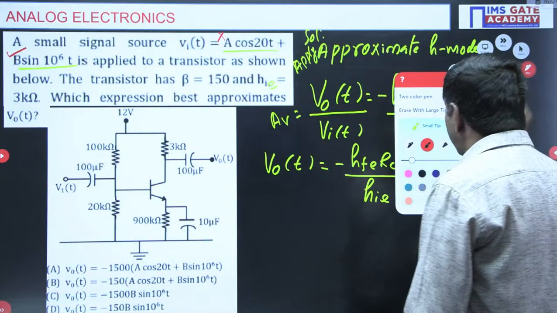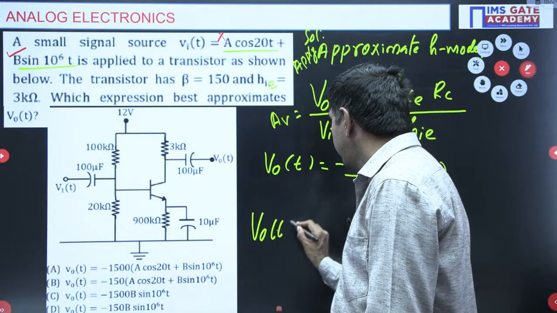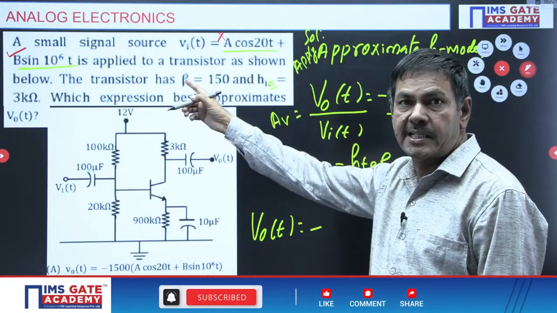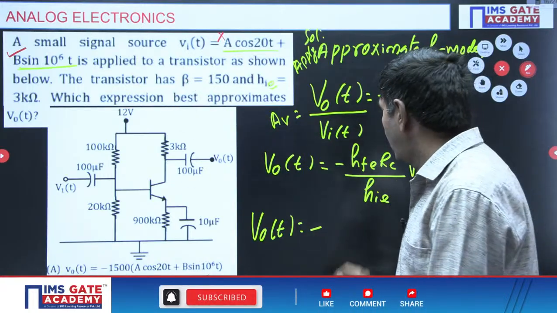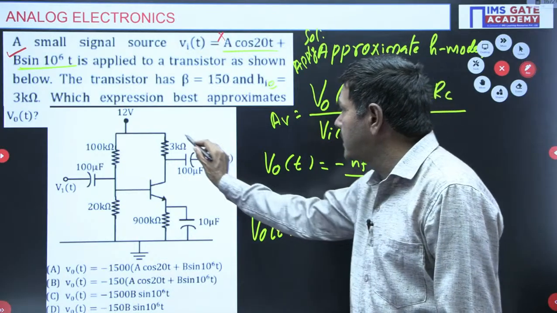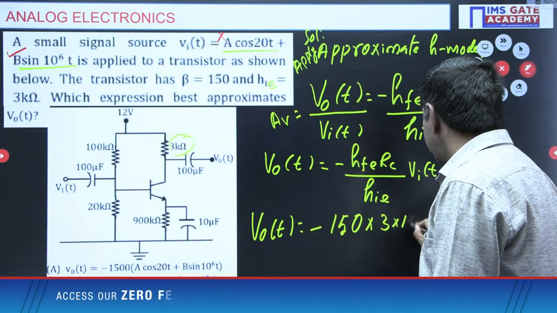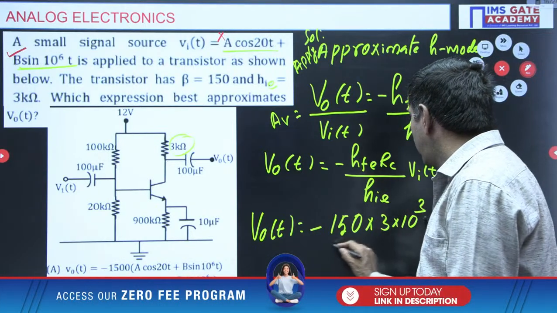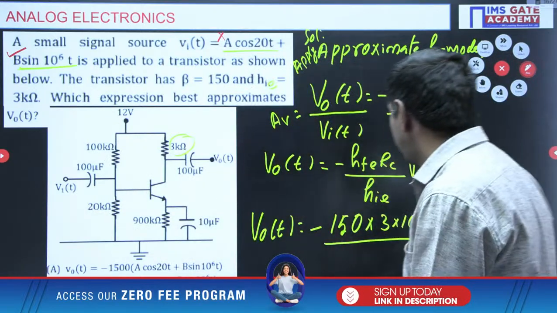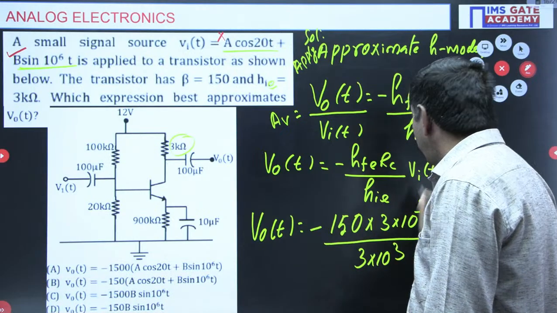Then finally, I will get the value. V0 of t is nothing but minus HFE, and HFE is nothing but the beta value I said, 150, into RC, which is 3 kilo ohms, 3 into 10 power 3, divided by HIE, which is 3 kilo ohms, 3 into 10 power 3, into Vi of t.